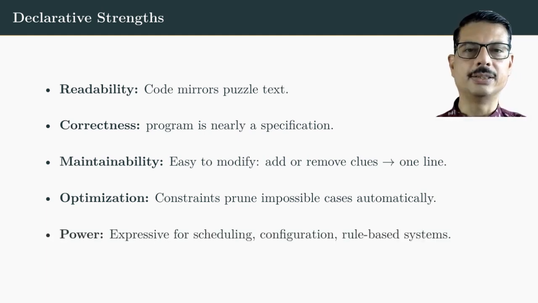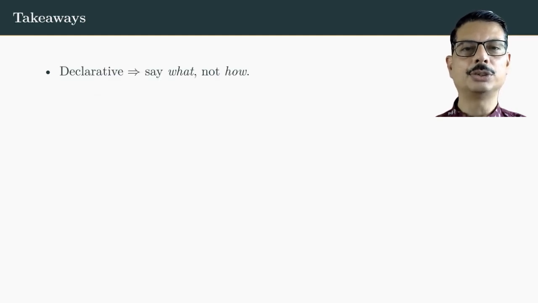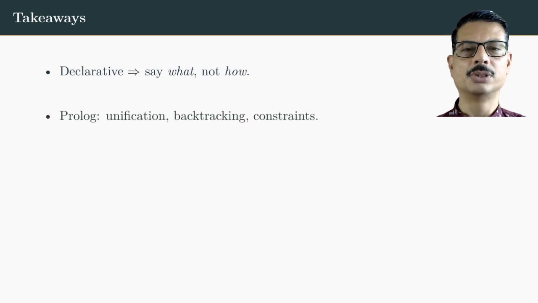So, what have we seen? Declarative programming means say what is required, not how it is to be done. Logic programming with Prolog uses unification, backtracking, and constraints to solve tough problems. Puzzles that look impossible by brute force become elegant in just a few lines of declarative code.